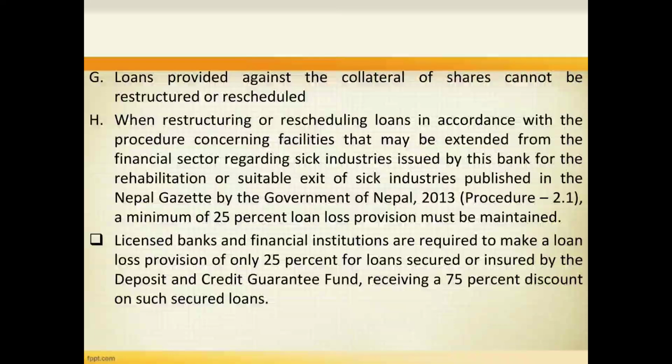Now, licensed bank and finance institutions are required to make a loan loss provision of only 25% for loans secured or insured by the Deposit and Credit Guarantee Fund, receiving a 75% discount on such secured loans.